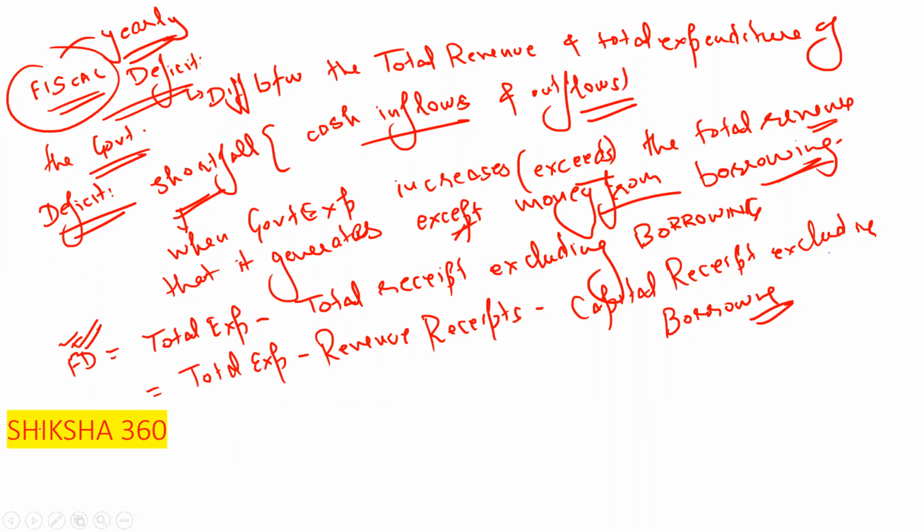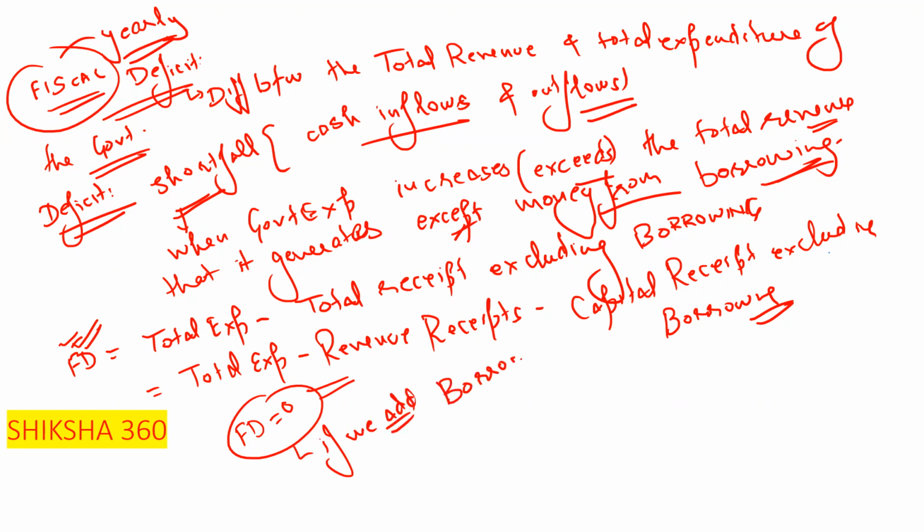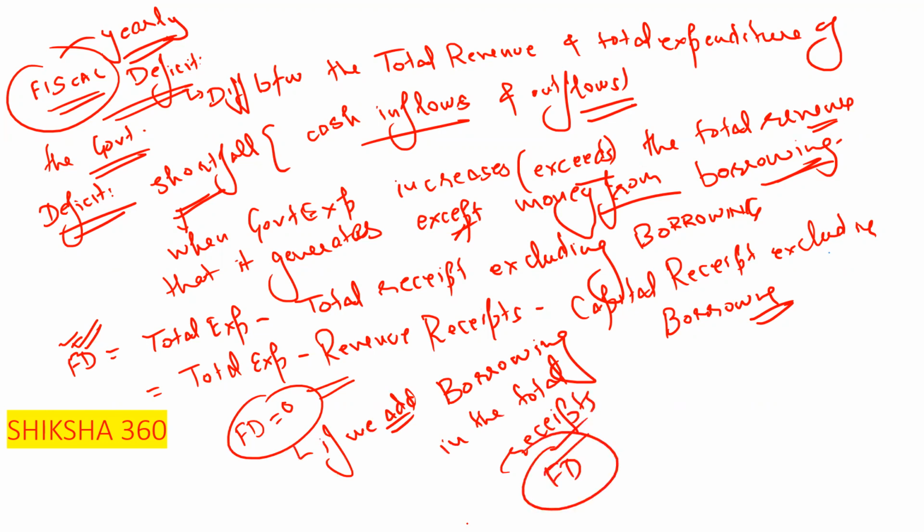Sometimes they will ask when the fiscal deficit will become zero. If we add borrowings in the total receipts, the fiscal deficit will become zero. That is the overall discussion of the fiscal deficit.